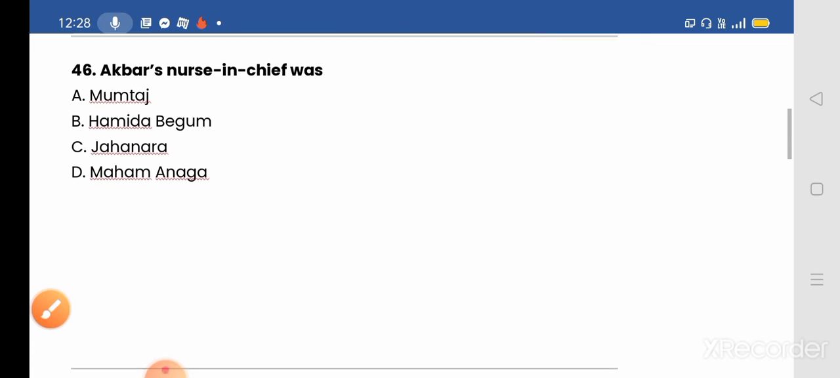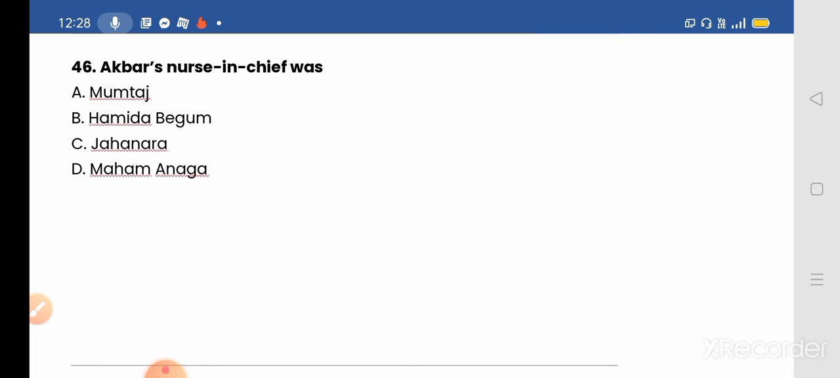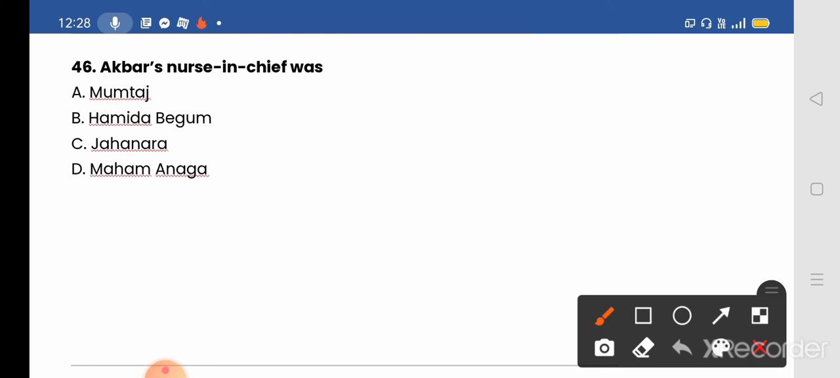Question number 46. Akbar's nurse in chief was? Options given: A. Mumtaz, B. Hamida Begum, C. Jahanara, and D. Maham Anaga. And the correct answer will be option number D, Maham Anaga. Maham Anaga was Akbar's chief nurse prior to his enthronement at age 13 as Mughal emperor in 1556. So the correct answer will be D, Maham Anaga.